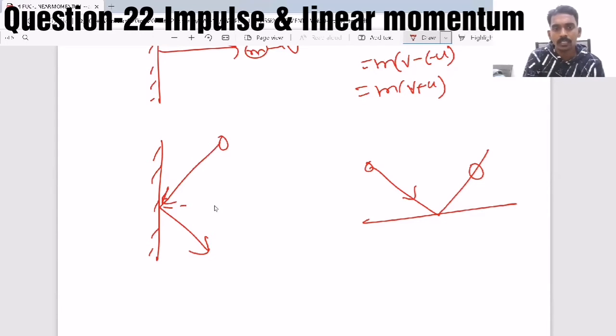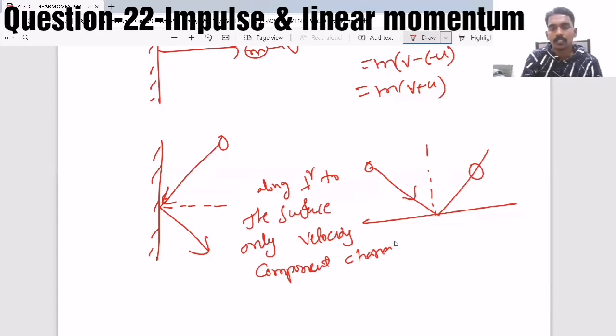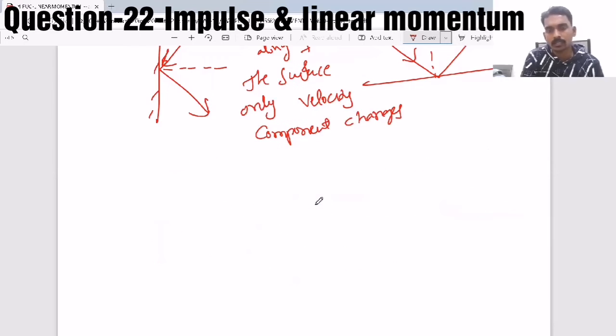And here the velocity component changes only along the direction perpendicular to the surface. Only that velocity component changes. This is another case.